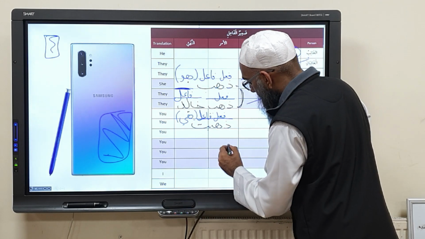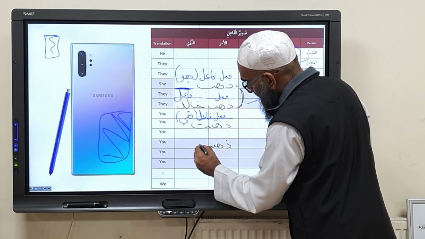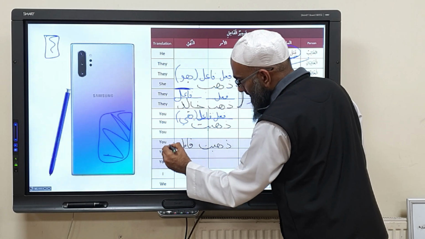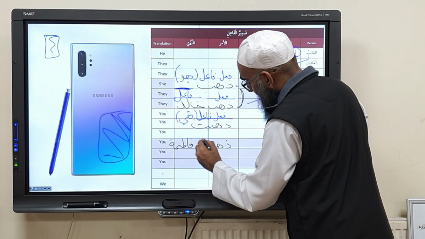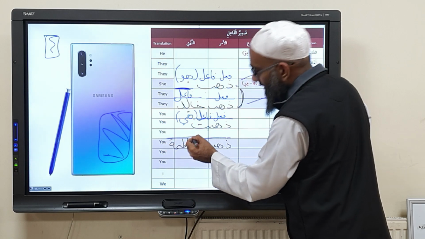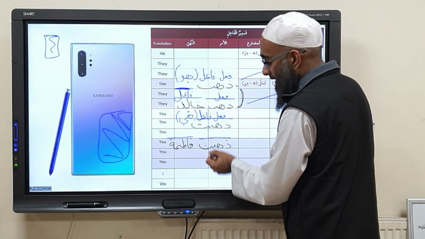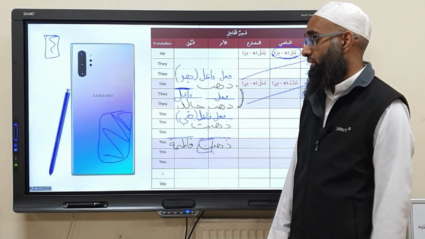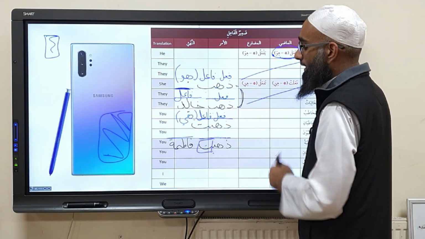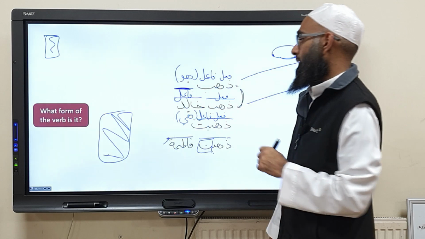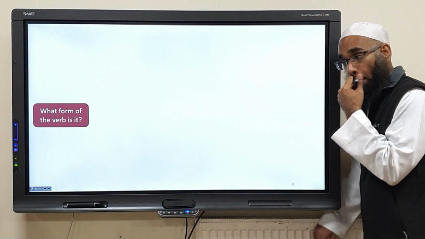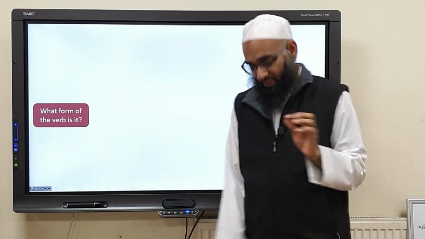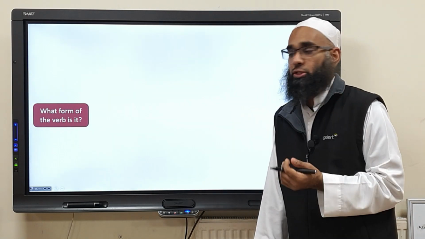And if we have dhahabat Fatima, dhahabat becomes a fi'l and Fatima becomes a fa'il. There's no fa'il in here now. This is only a verb. And that ta is a sign of the verb being mu'annath. That's not the fa'il. The fa'il is Fatima. Okay? So we can use this kind of flow chart. Whenever we see a verb, mentally you can ask yourself a question.